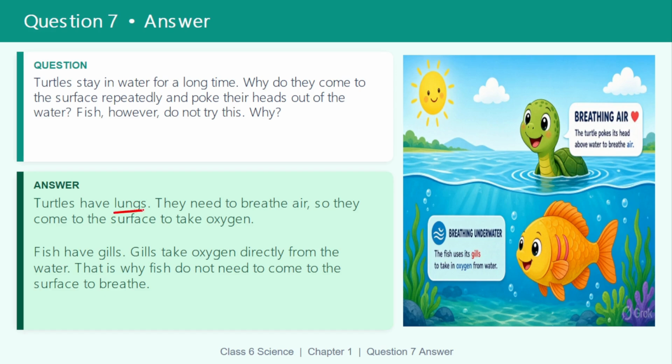Turtles have lungs. They need to breathe air, so they come to the surface to take oxygen. Fish have gills. Gills take oxygen directly from the water. That is why fish do not need to come to the surface to breathe.